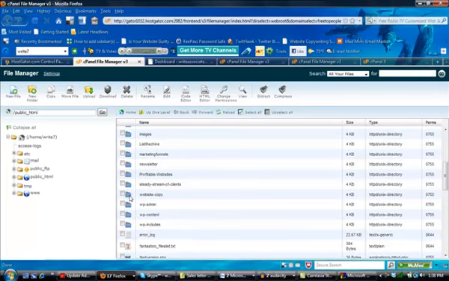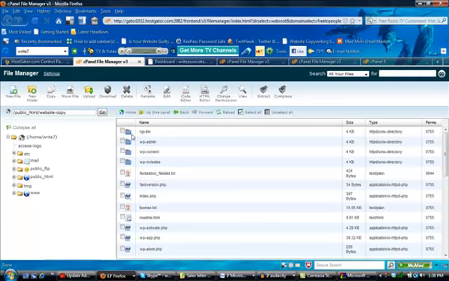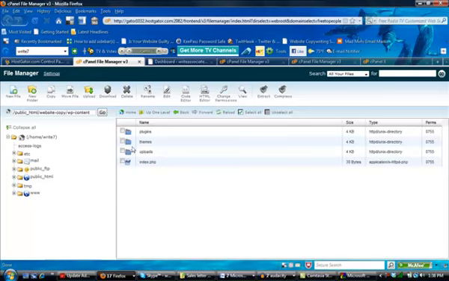So I'm going to scroll down. You should already see a folder for the subdomain that you set up. This is mine, website-copy. So I'm going to double click on the little folder icon, and then you should see wp-content, because we already installed WordPress.